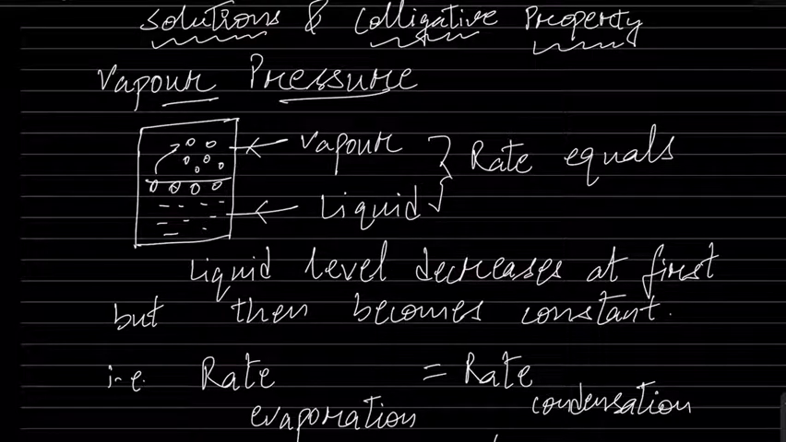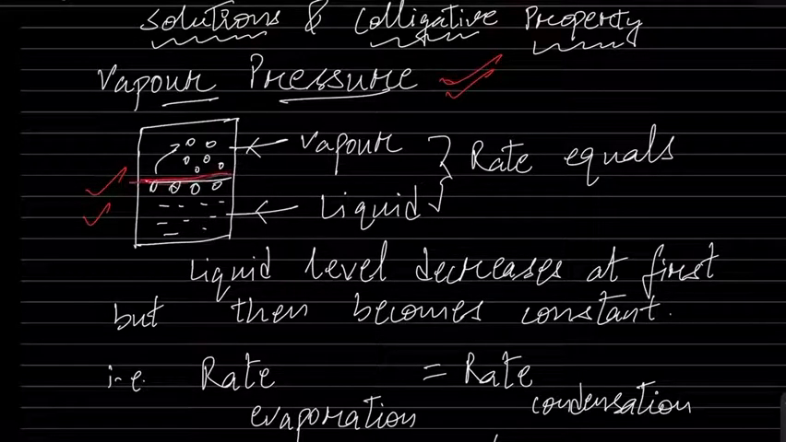So coming back to the topic, starting it. We have solution and colligative properties, and we are studying a particular topic which is vapor pressure. So let us say we have a container, shown over here, and liquid is filled in the container. This is a straight line, up to this level the liquid is filled.